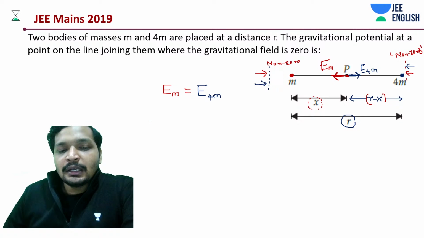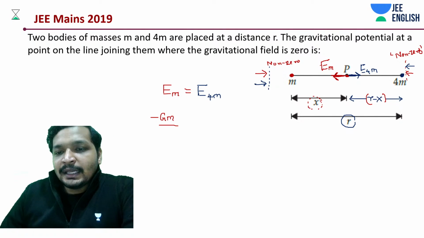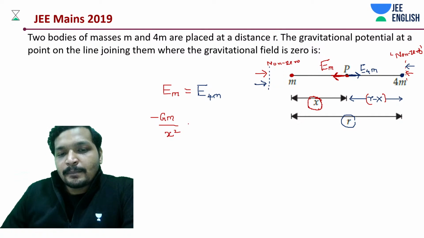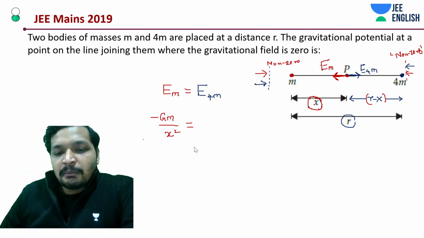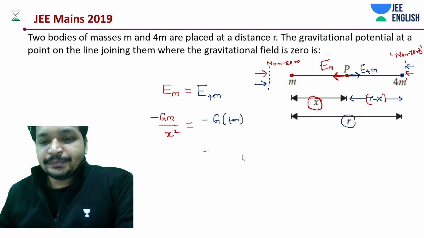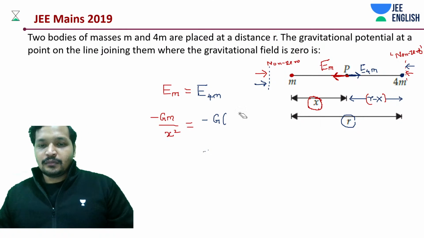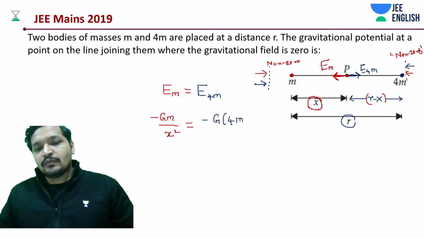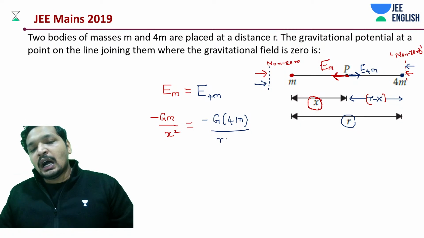The field due to m is minus GM divided by x squared, and this is equal to minus G into 4m divided by (R minus x) whole squared.